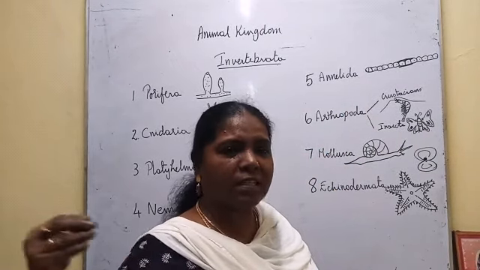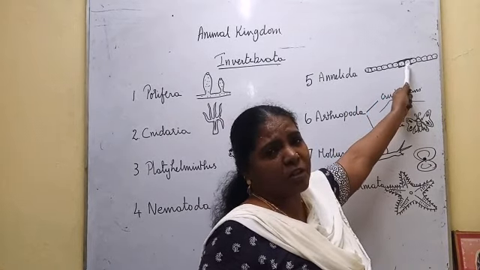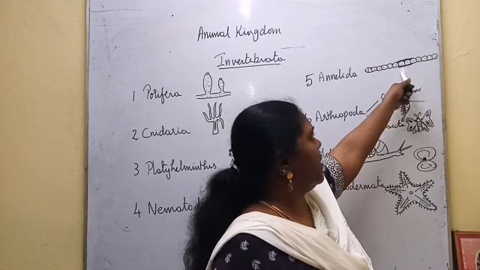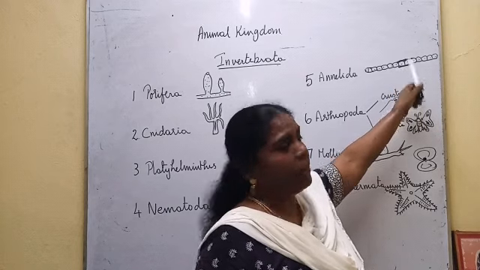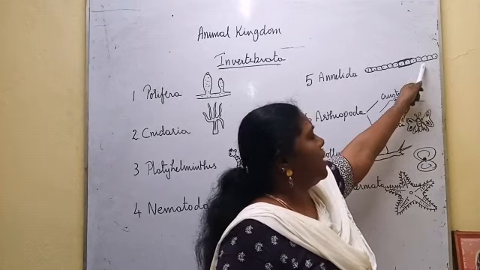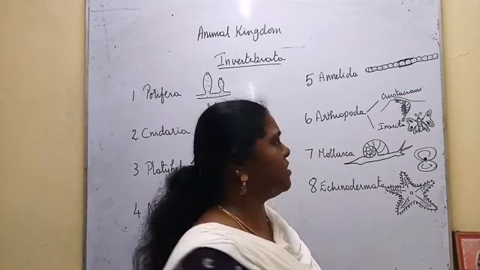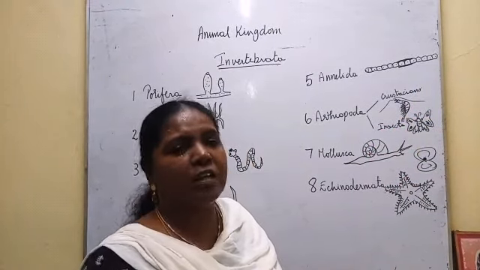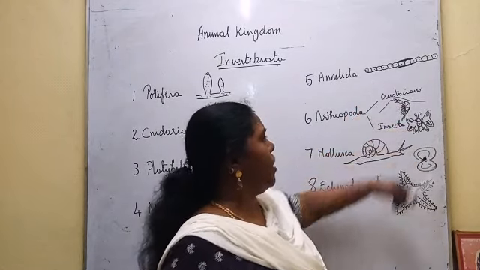As the soil goes inside the intestine, it has the digestive system. All the systems, the digestive system, respiratory system, circulatory system, nervous system, are there in the earthworm. As the soil passes through the digestive system, it mixes with the digestive enzymes, and all the microorganisms present in the soil get digested, and the rest of the soil is pushed out through the anus. That soil is more fertile. So that is why it is called a friend for the farmers.